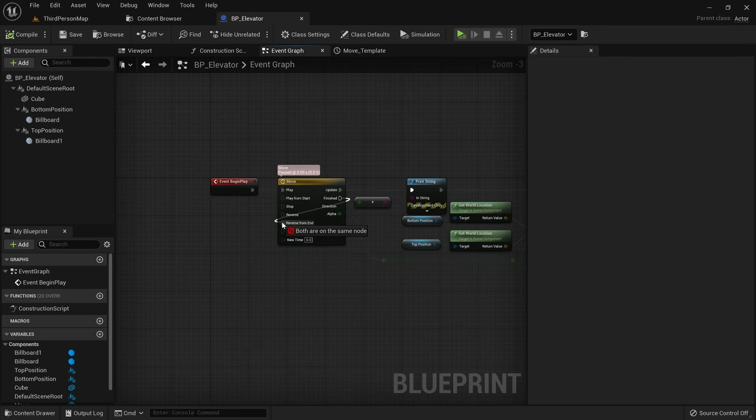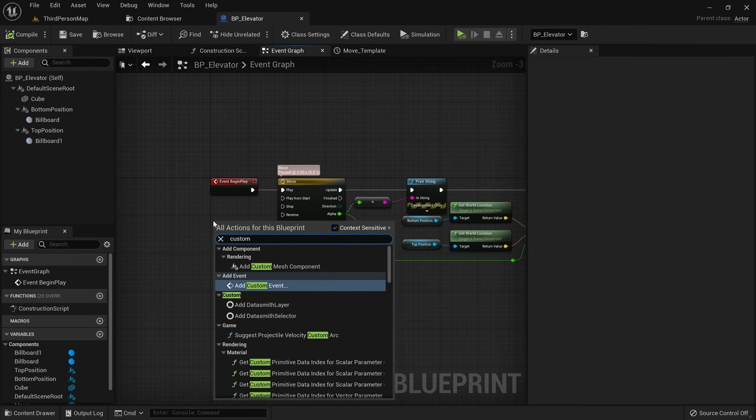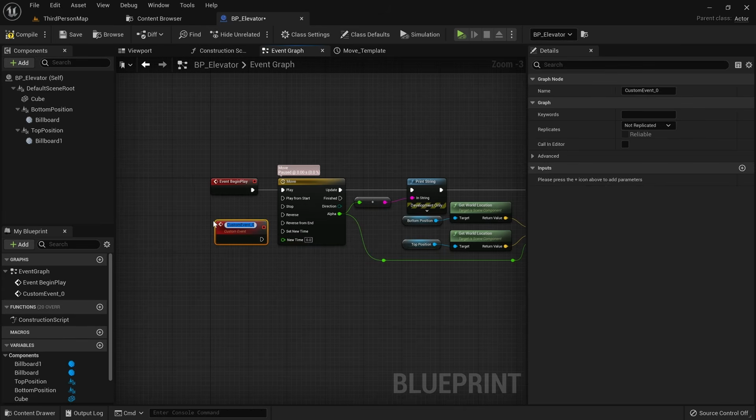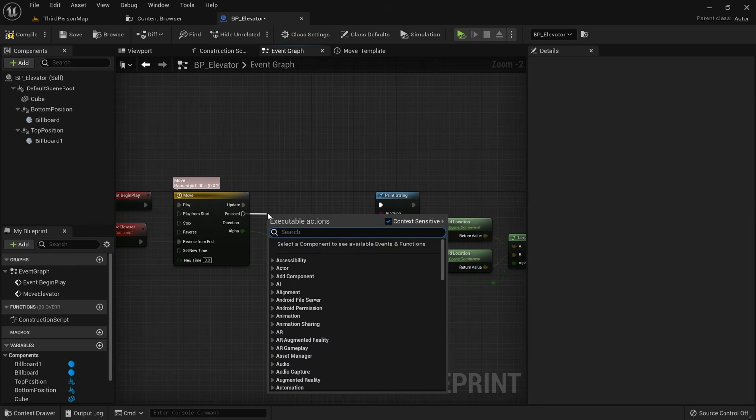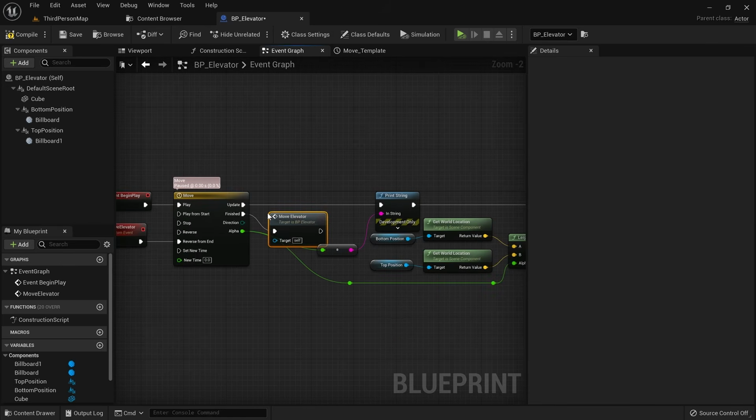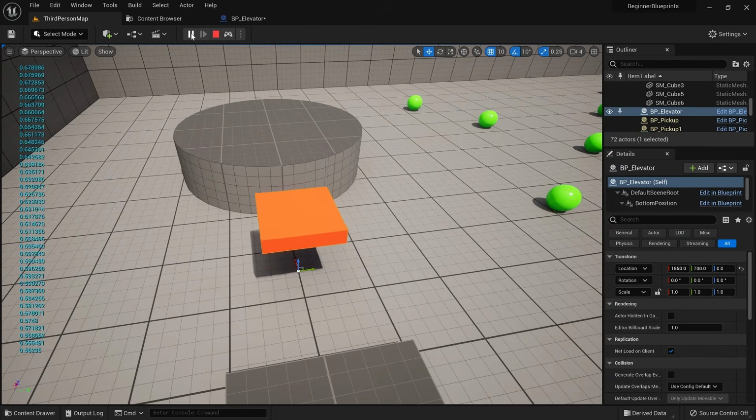So you might think we can just plug finished into reverse from end, but Unreal Engine won't let us do that. So we need to create a custom event, and let's call it move elevator. We can then plug this into reverse from end and call it from finished. Now we can see the elevator moves up and down, but once we reach the bottom point it bugs out and teleports to the top.